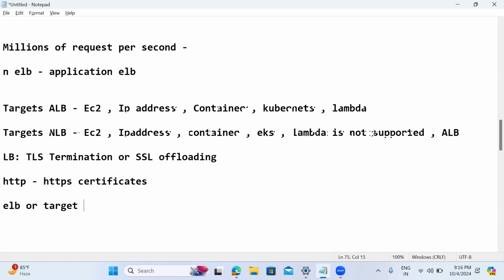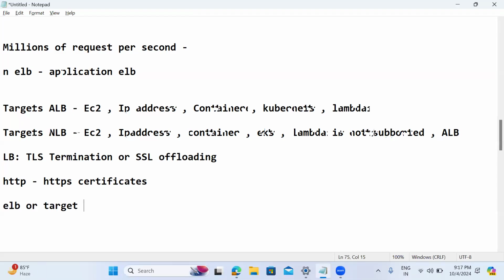Instead of choosing the target, one of the best methods is this: you may have thousands of targets, and we would need to configure the certificates on thousands of machines. So most companies terminate the HTTPS and transfer to HTTP at the load balancer itself.